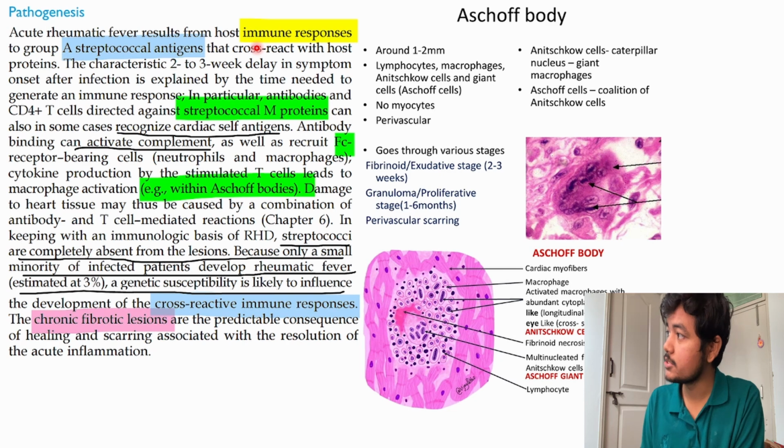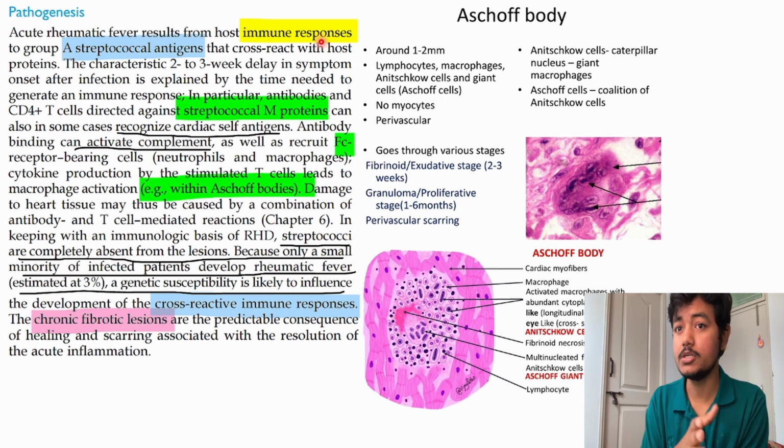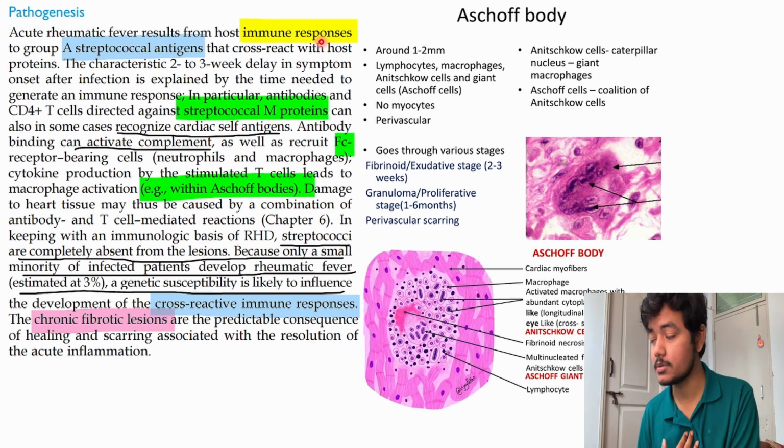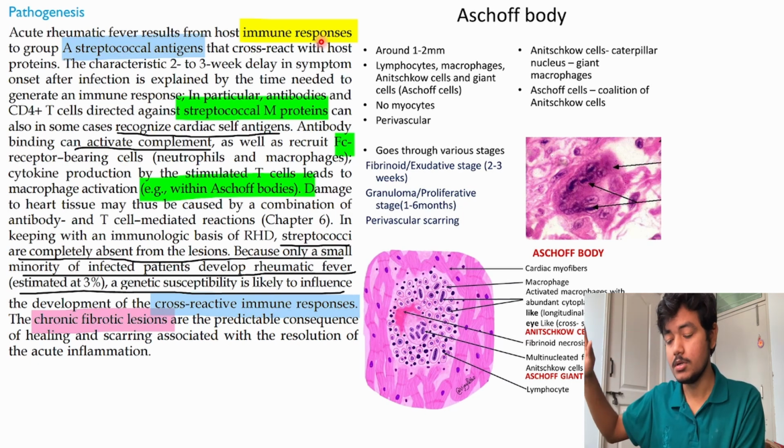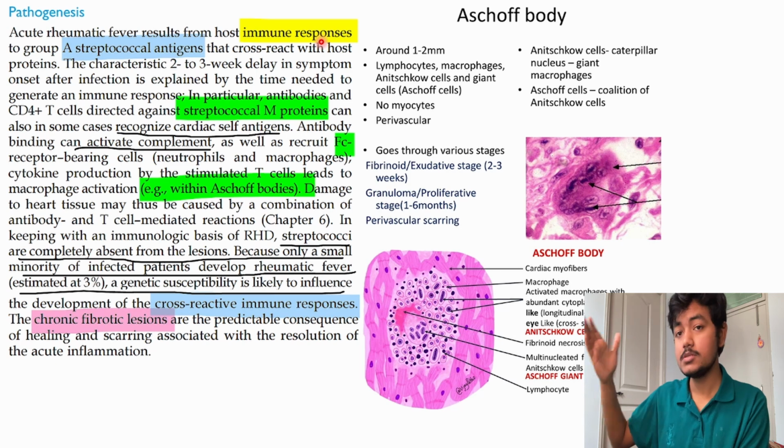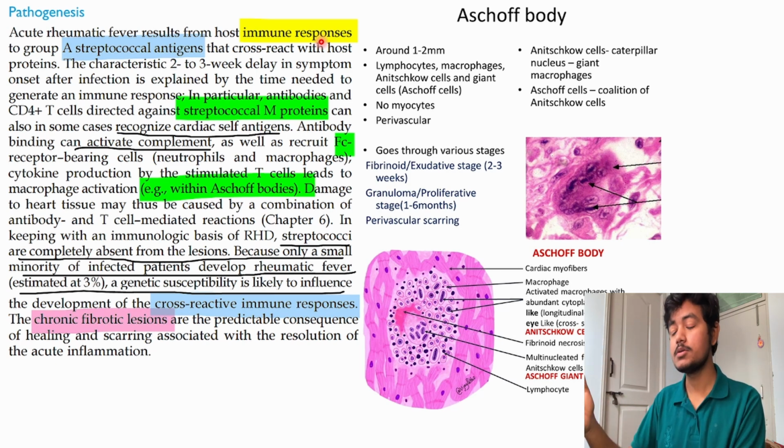Acute rheumatic fever is the result of host immune response. Now this rheumatic fever is because of whom? Is it because of the bacteria? No, it is because of our own immune system. The bacteria's part is done. It was causing this thing, pharyngitis. So that part is done. Now it is our immune system that is troubling us. After the bacteria is gone, now the immune system is getting confused. It is messing up with our tissues and it is causing the inflammation.